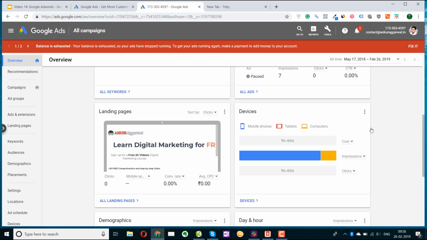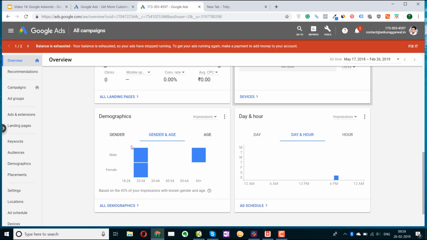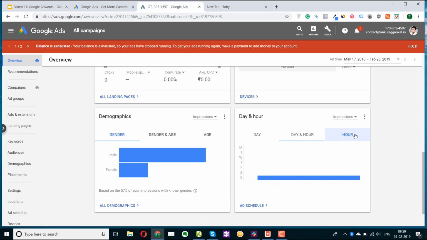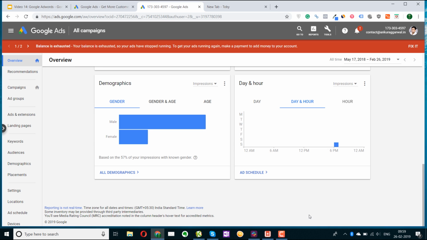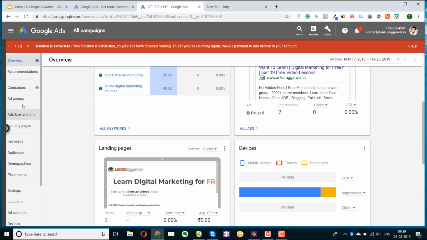And also you can get to see how many people are actually searching on mobile phones, tablets versus computer. And you can even sort the metrics here, choose different metrics. Demographics, again, how many people out of the 100 people are males compared to females, etc. Age, gender, and the day and hour, like which time is giving you the best result, because this is another important metric. Let's say people are searching more in the night, and that is giving you a better conversion. So you can use that as well. So this is the basic dashboard, and various other settings can be seen here.